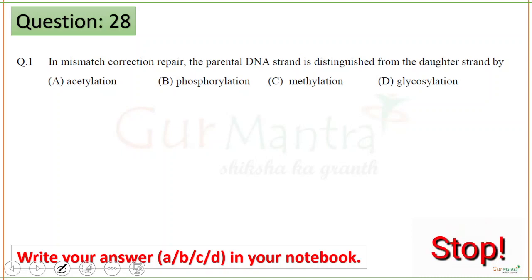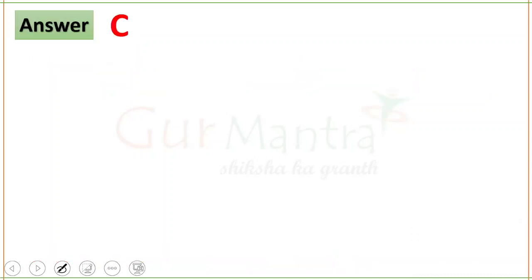Okay, so in mismatch correction repair, the parental DNA strand is distinguished from the daughter strand by methylation. Next question.